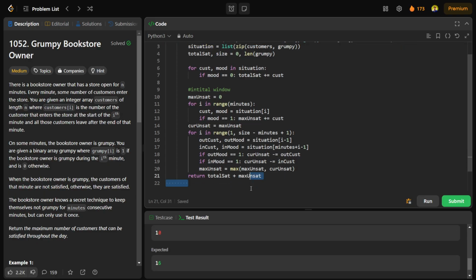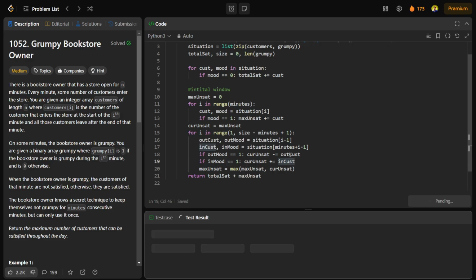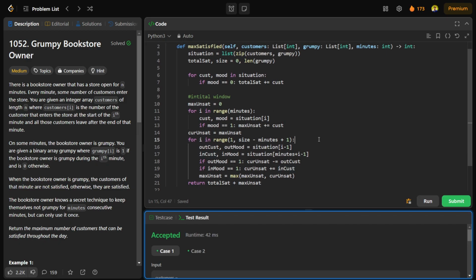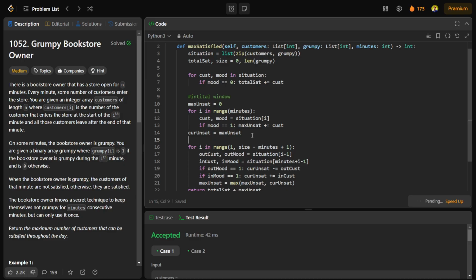So my max is not being contributed because I am just removing; I need to include these incoming customers. Let me compile this code again and see if it is working fine or not. This is working fine. Let me submit this code, and it should also work fine because we are just checking the next m windows over here.